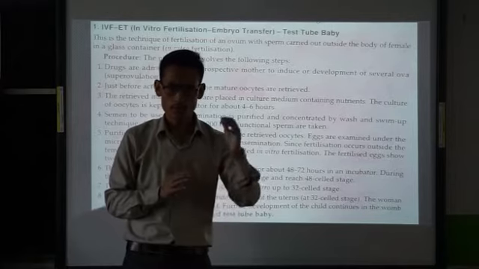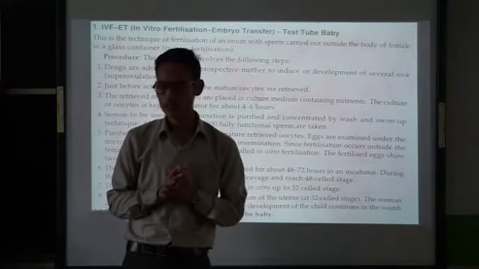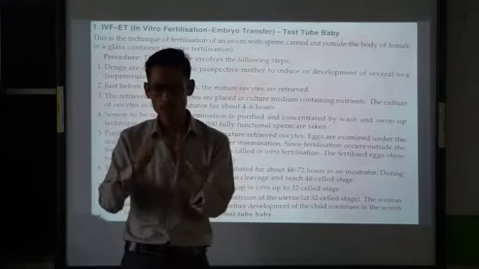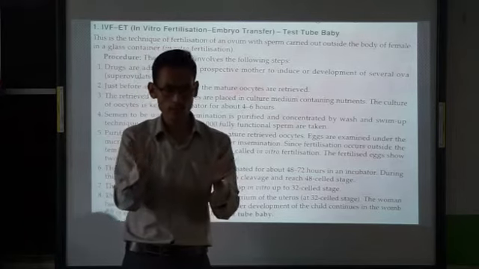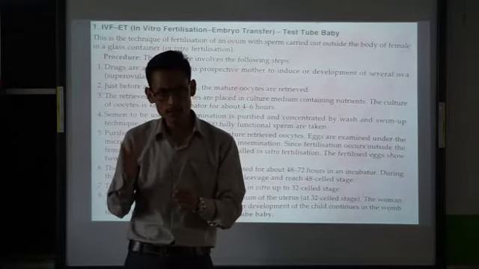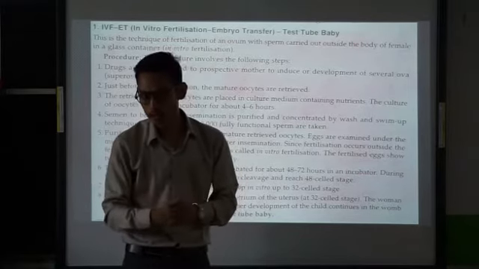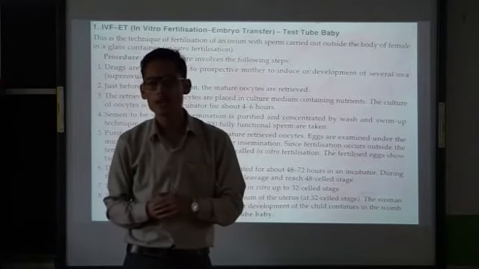So what we do? Before ovulation, the secondary oocytes, the mature oocytes will be taken from the female body, will be placed in the cultured medium, and that selected sperms will be used to fertilize the ova in the cultured medium. Now this fertilization occurs outside the female body in a cultured medium, so it is called in vitro fertilization.